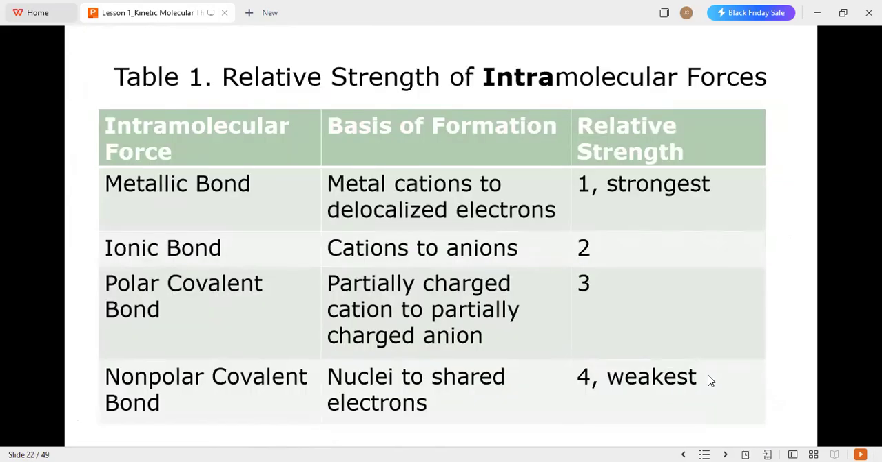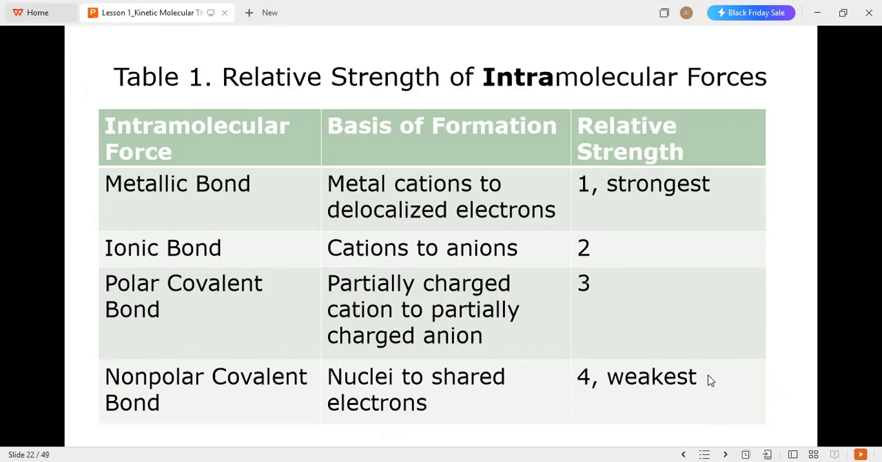To compare and summarize: metallic bond, metal cations to delocalized electrons, is the strongest in terms of strength of intramolecular force of attraction. This is a metal-to-metal connection, and electrons are free to move within the lattice. Ionic bond, cations to anions. There is a transfer of electrons from the positive ion to the negative ion, or from the metal to the non-metal, thus forming a strong bond, the second strongest, which is the ionic bond.